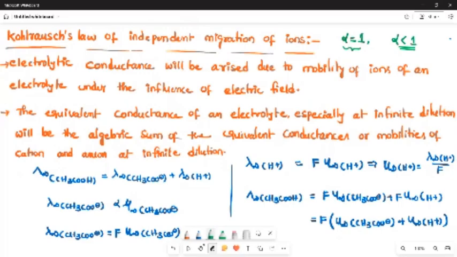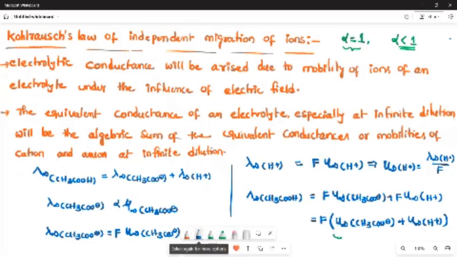Look at the second point: the equivalent conductance of an electrolyte, especially at infinite dilution, will be the algebraic sum of the equivalent conductances or mobilities of the cation and anion at infinite dilution. Here I am considering acetic acid as the weak electrolyte, definitely a weak acid.